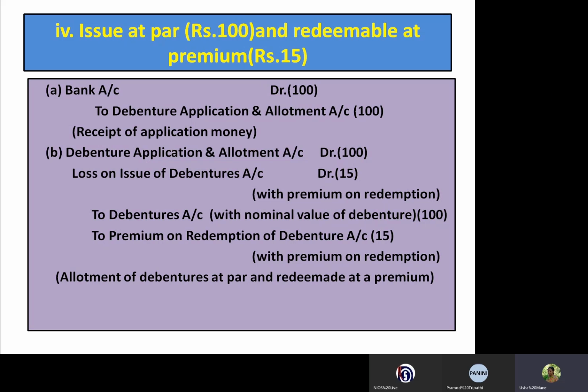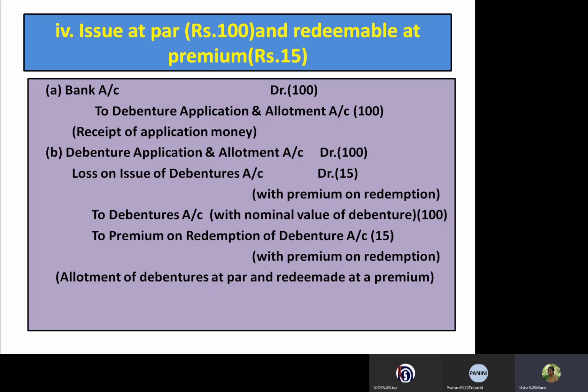See here students, you have to take the loss amount with the premium on redemption, and to debentures account with the nominal value of rupees 100, and to premium on redemption of debentures account rupees 15 we have to credit. Because this 15 rupees we credit as premium on redemption, it increases the liability of the company.